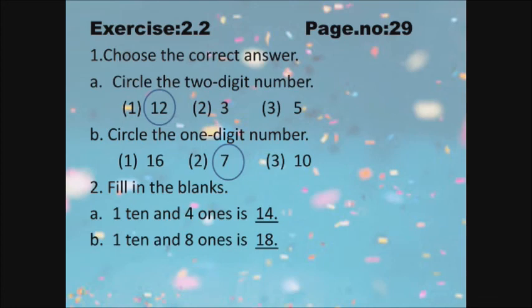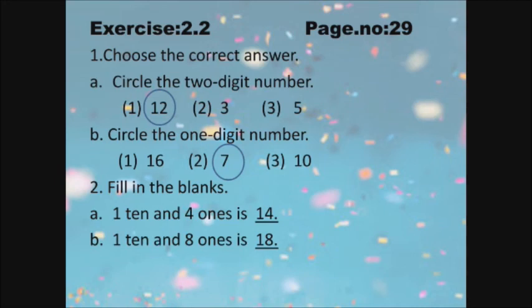Next, B: Circle the 1-digit number. So we have to circle the 1-digit number. See the options. First option 16, second option 17, third option 7. If it is only one number, that is 1 digit. So circle 7.